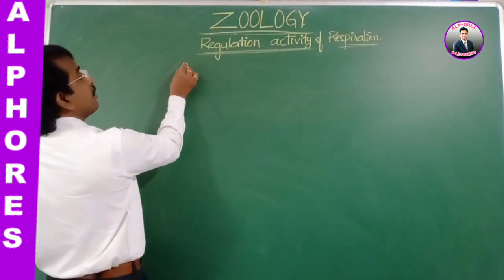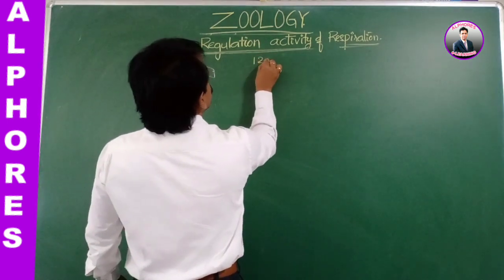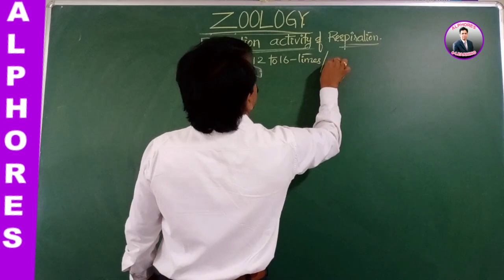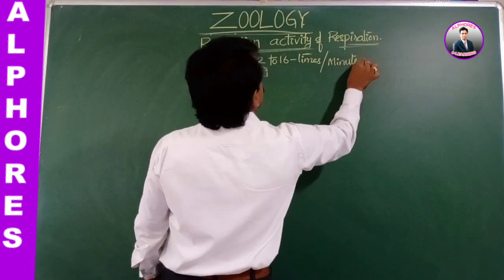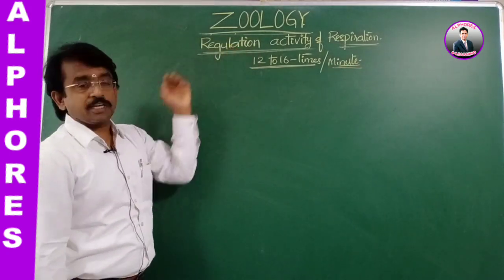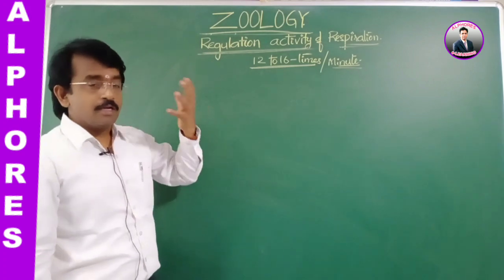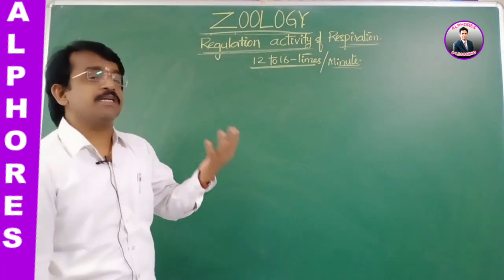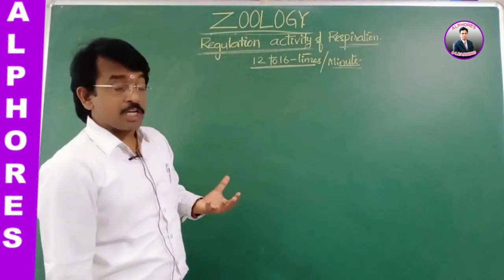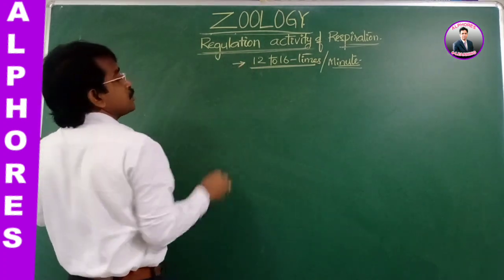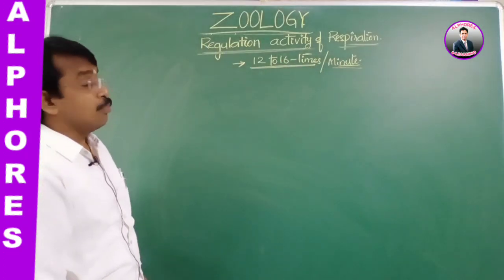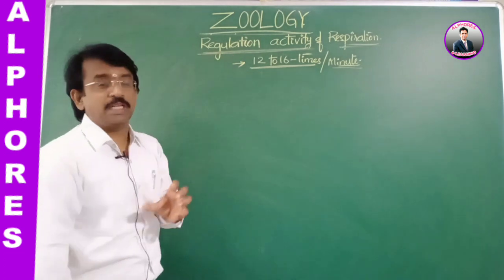The respiratory beats are about 12 to 16 times per minute. Under regulation activity, we will now discuss how respiration, inspiration and expiration, is regulated. So the respiratory rate per minute is 12 to 16 times, that is, both inspiration and expiration together.